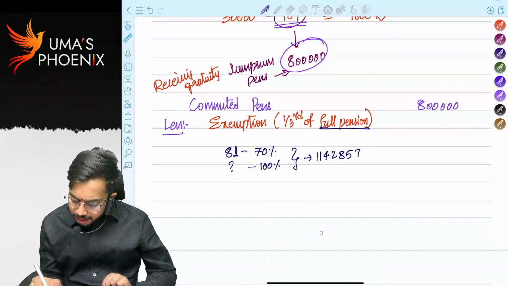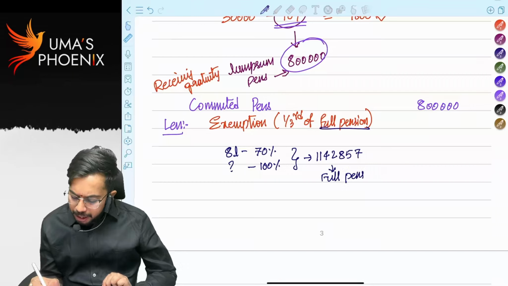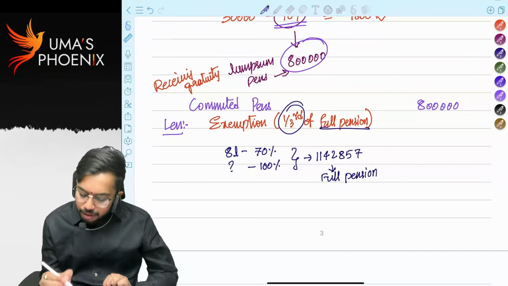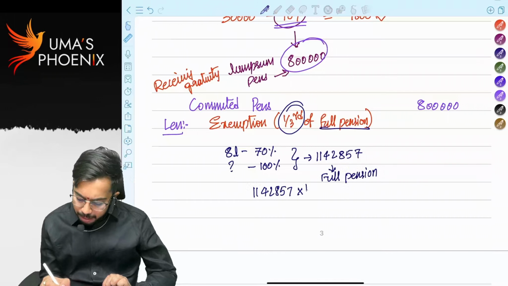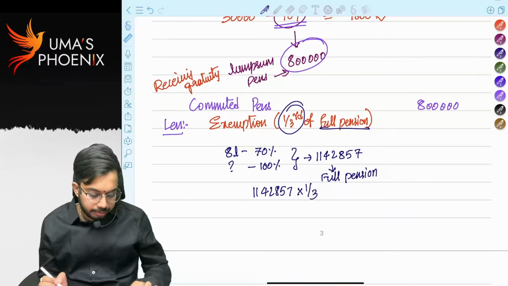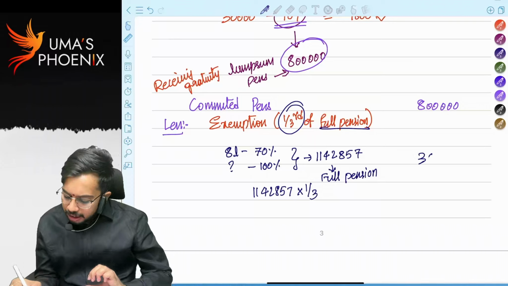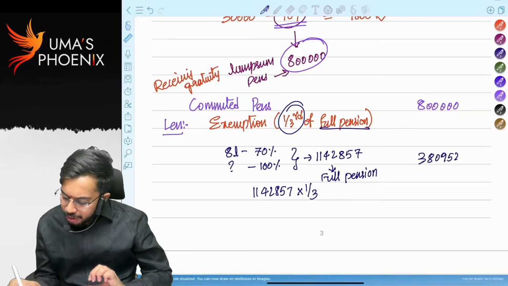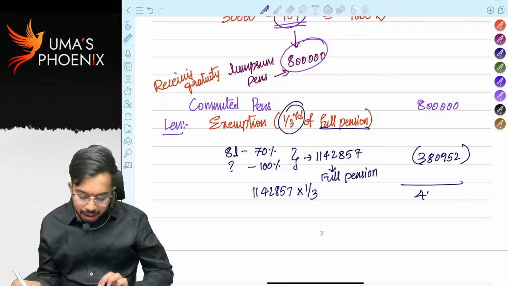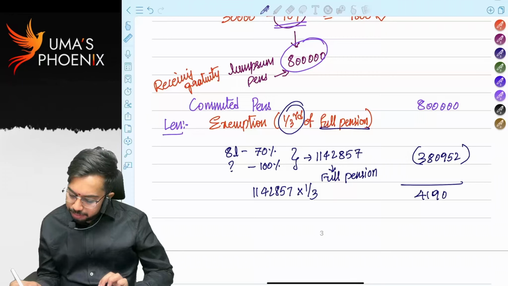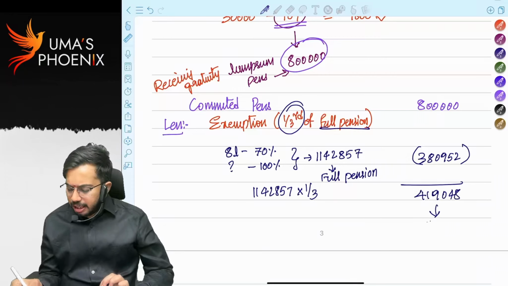11,42,857. This is full pension. Out of full pension, 1/3 is allowed as exemption. 11,42,857 into 1/3. How much? 3,80,952 is allowed as exemption. How much is balance? 4,19,048. This is taxable commuted pension. Are you able to understand?